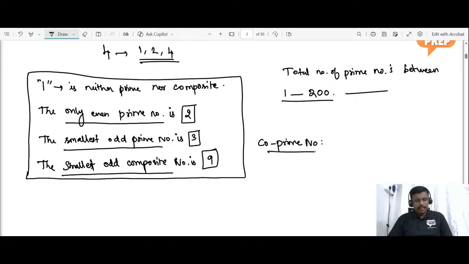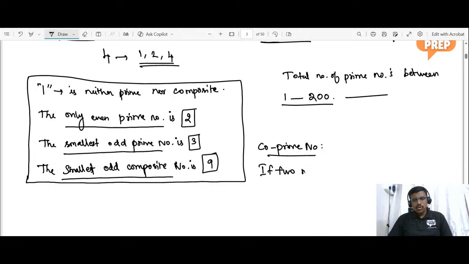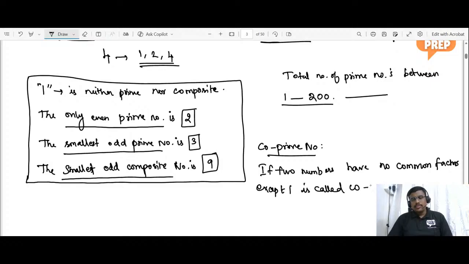Okay. And then now let us discuss about co-prime numbers. So what is a co-prime number? If two numbers have no common factors except one, they are called co-prime. So if you take any two numbers and in those two numbers you could not find any factor except one, they are called co-prime.